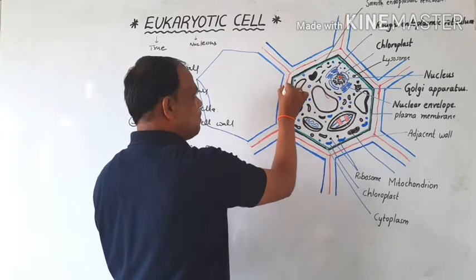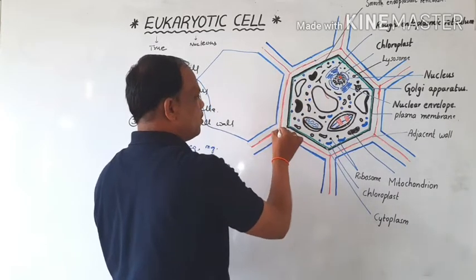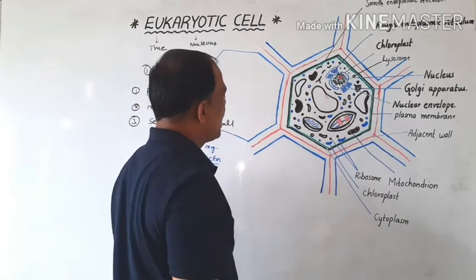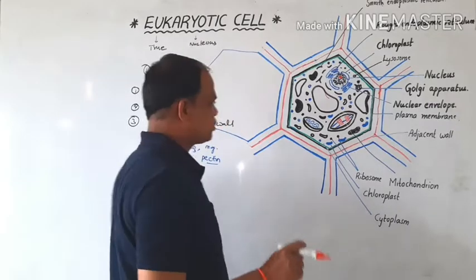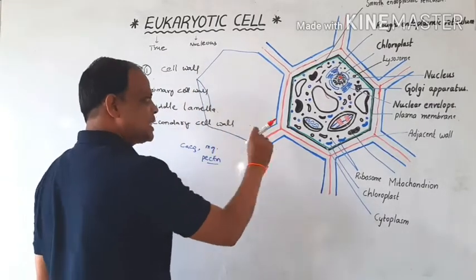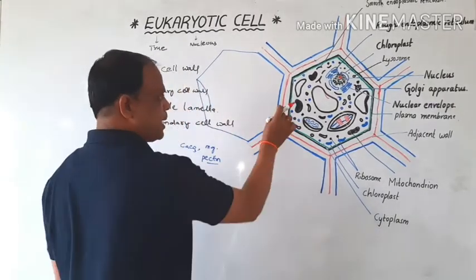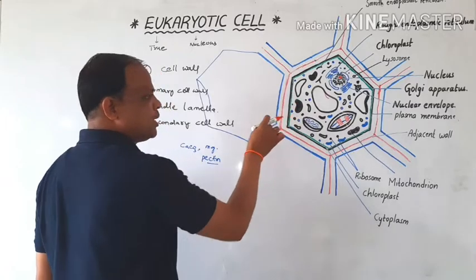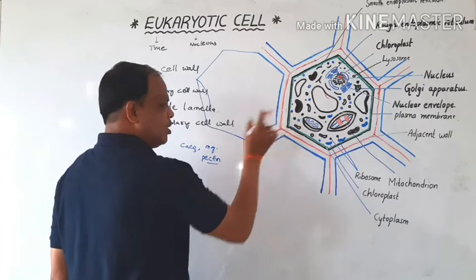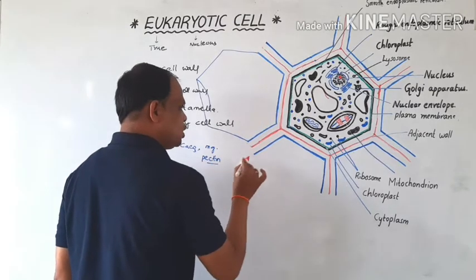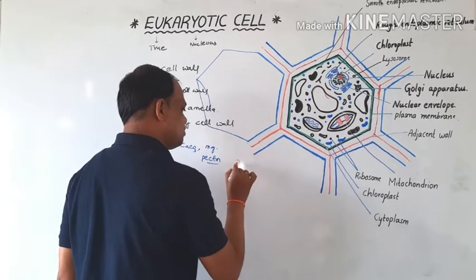This is very important. The lamella also contains small cellulosic microfibrils. With the help of these microfibrillar cellulose fibrils, the connections are called plasmodesmata.